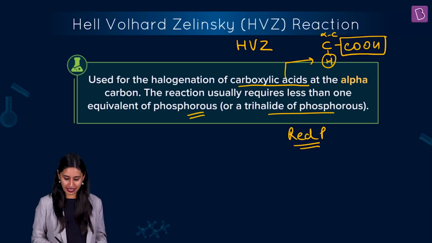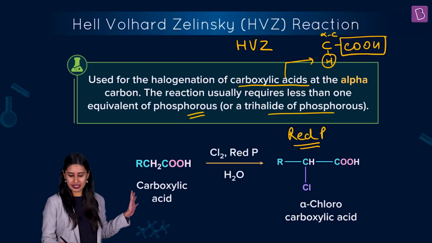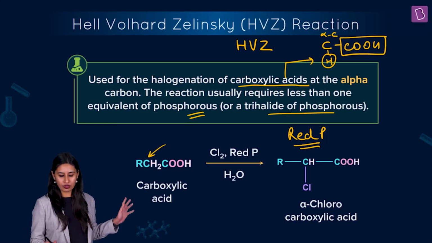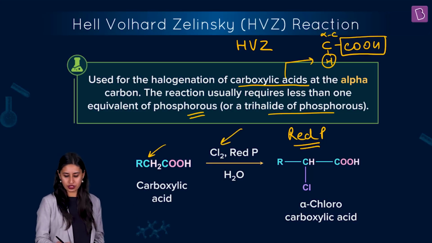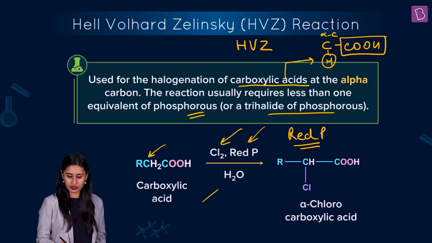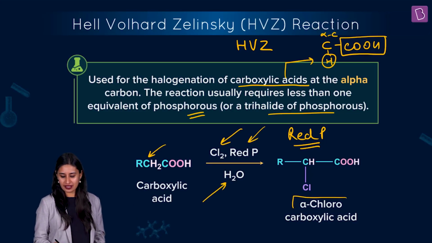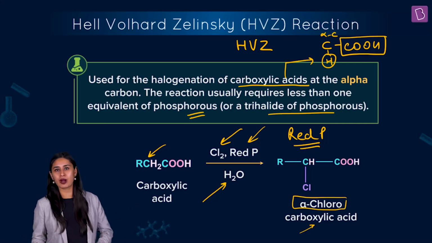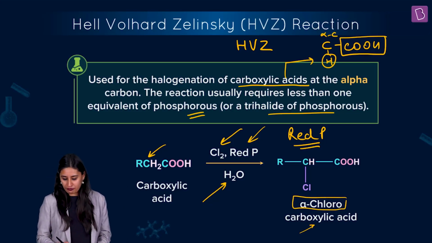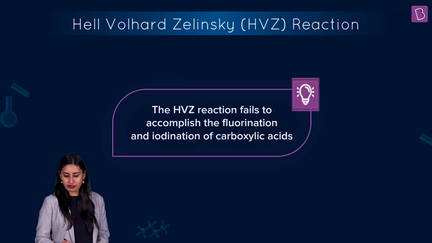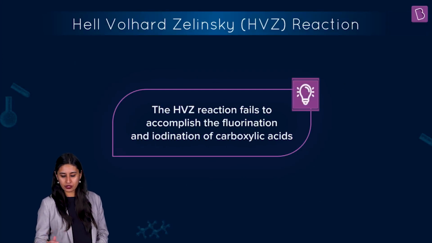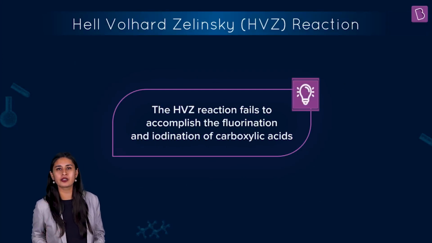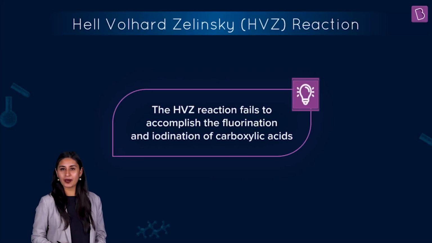Let's test the reaction here. So carboxylic acid, you can see there's this carbon with alpha hydrogen. So you add halogen, which is chlorine, in the presence of red phosphorus, and what you get is alpha-chlorocarboxylic acid. This is HVZ, a very important reaction from carboxylic acids. Perfect. So the HVZ reaction fails to accomplish the fluorination and iodination of carboxylic acids. Point to be noted. Cool. What about the third name reaction coming?